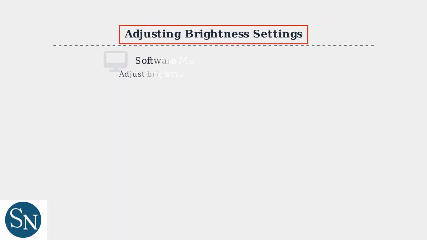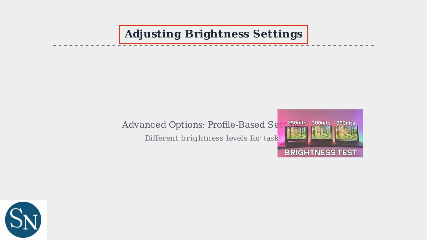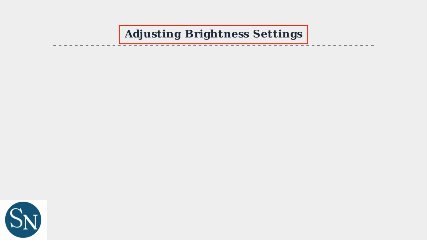Brightness can be adjusted in Ingenuity using a slider from 0 to 100%. You can also use keyboard shortcuts like FN, F9, F10 on many models. Advanced options include brightness levels tied to profiles, allowing different settings for various tasks. Remember, higher brightness drains battery faster on wireless keyboards.